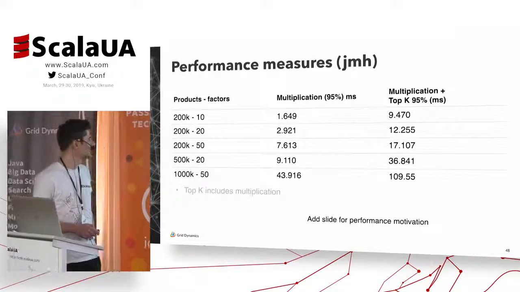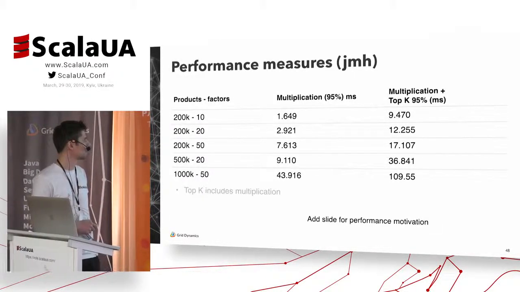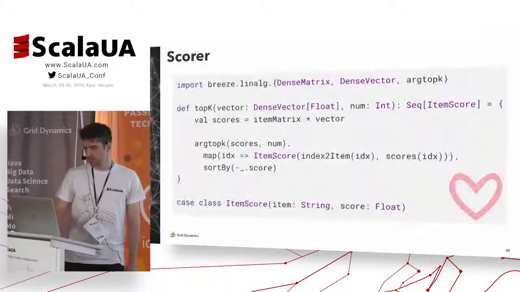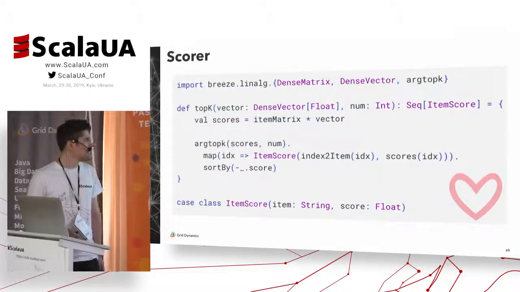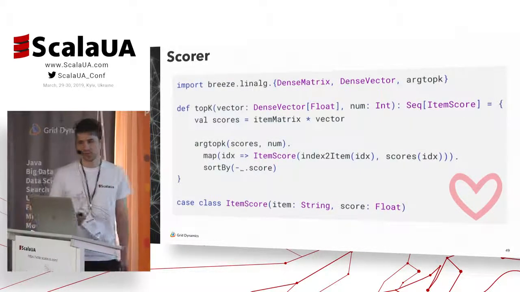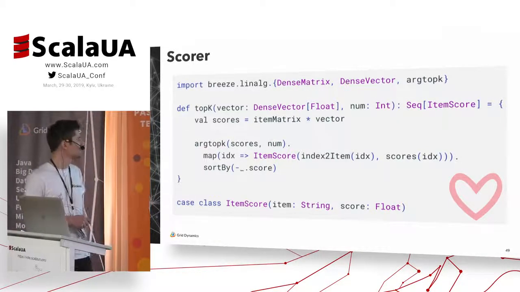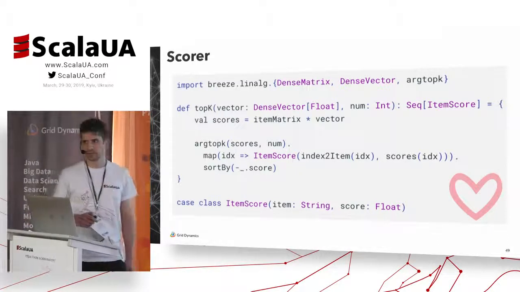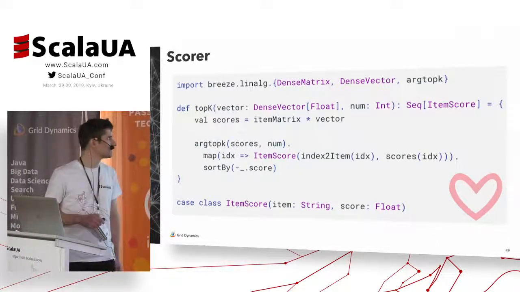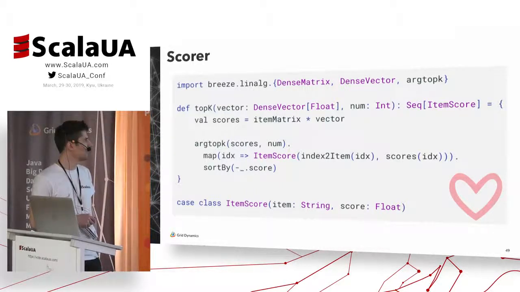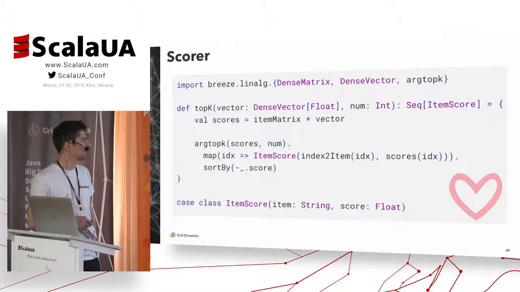For example, we can increase the number of factors because 70 is much less than 100, which is our requirement. But anyway, this is how the heart of our application looks like, the object called Scorer. So this method topK is responsible for recommendations calculation, and it takes a vector, so that would be a user vector or item vector, and the number of recommendations which we want to return.